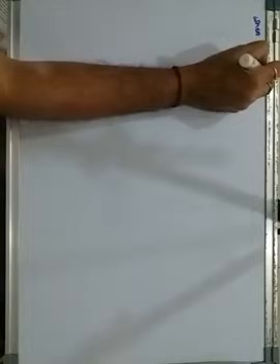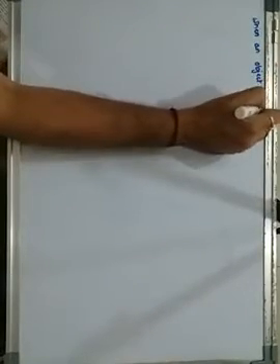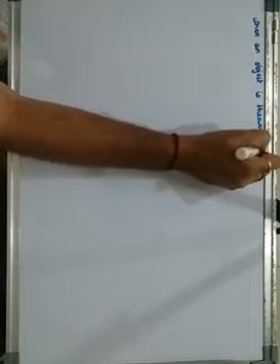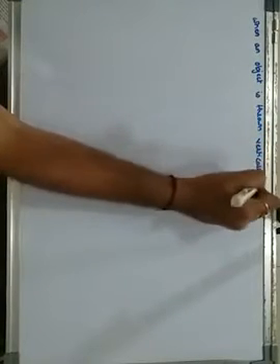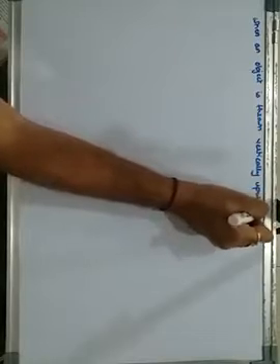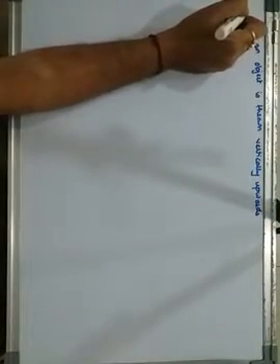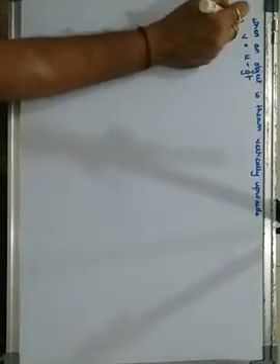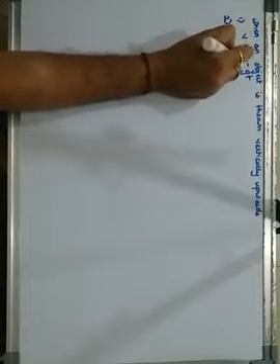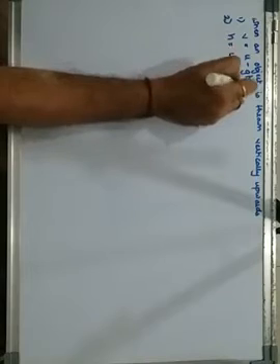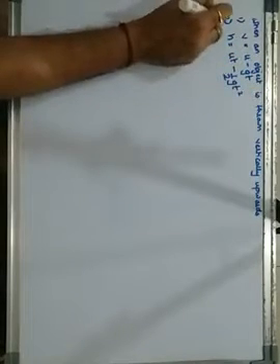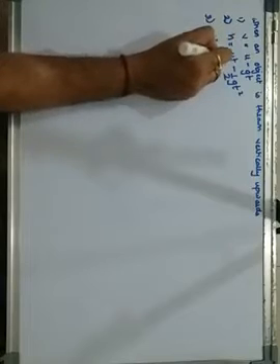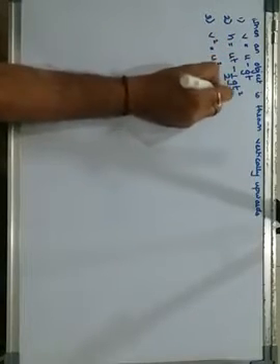So here in the last case, when an object is thrown vertically upwards, we got three different equations. That was v is equals to u minus gt. Secondly, we got h is equals to ut minus half g t square, and third we got v square is equals to u square minus 2gh.